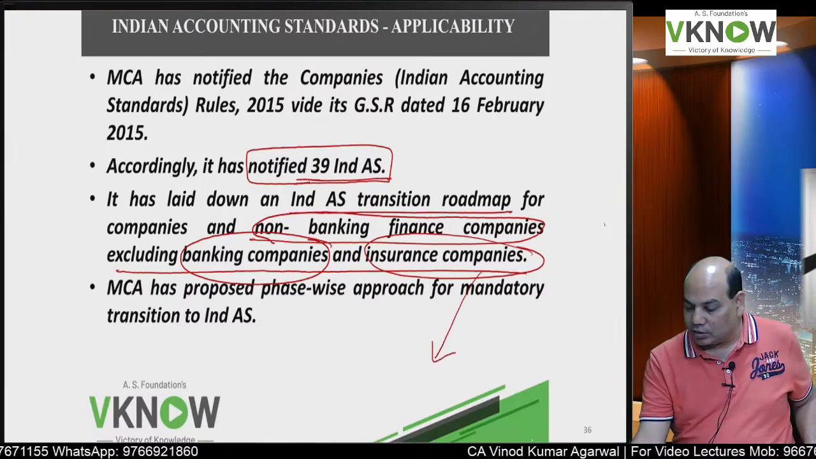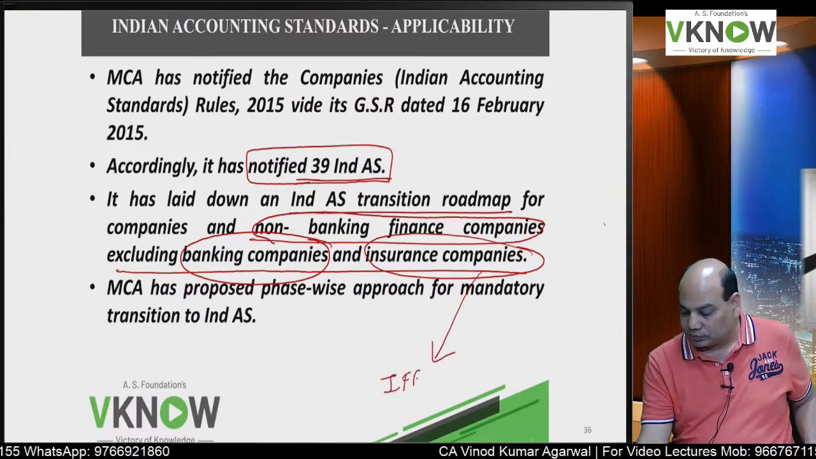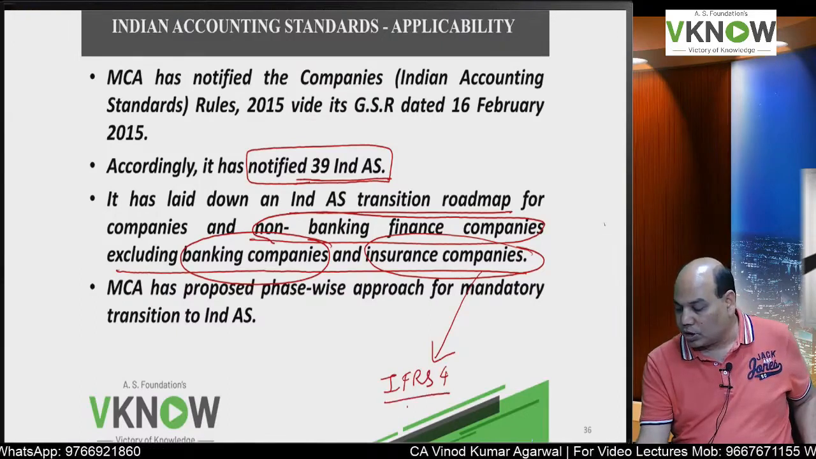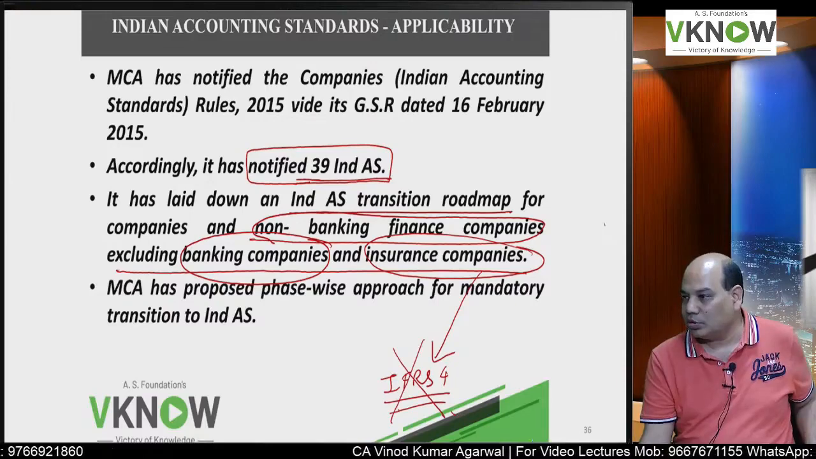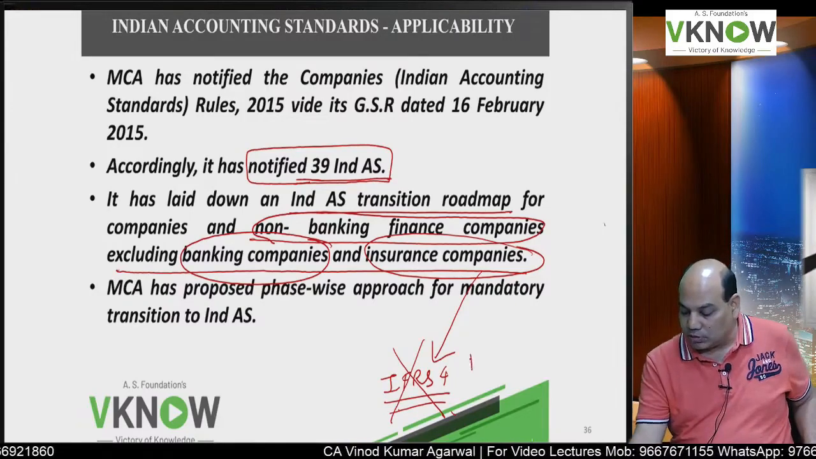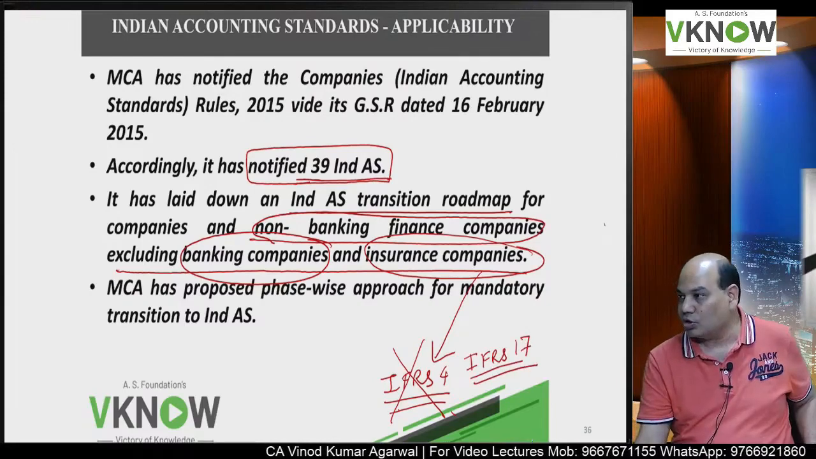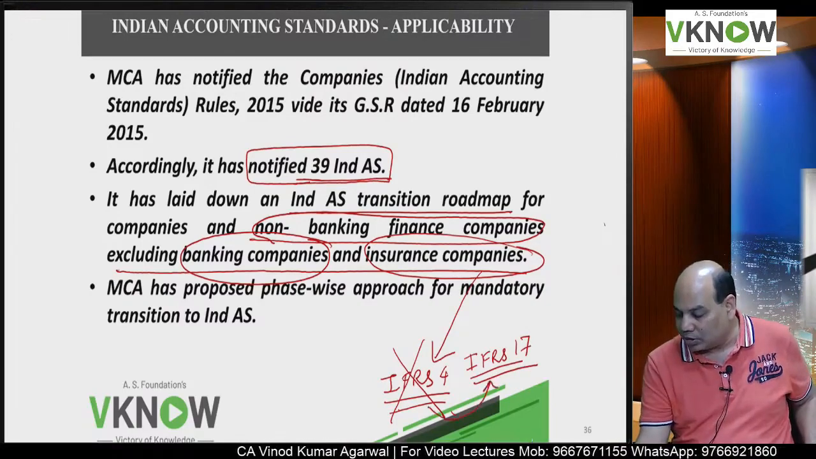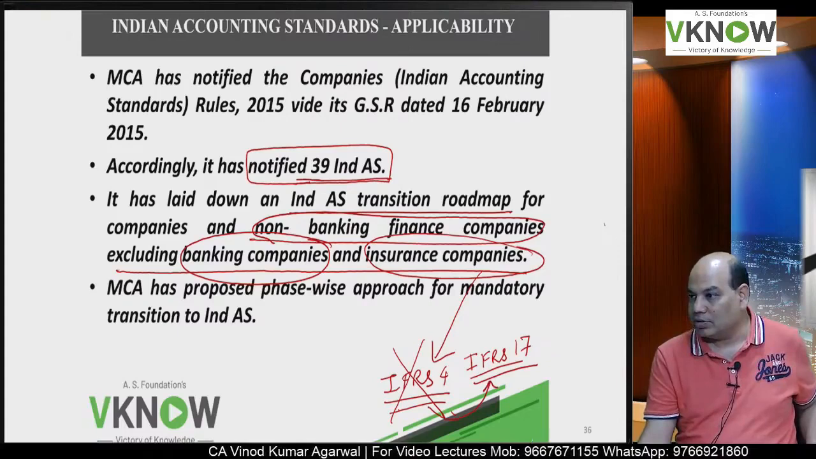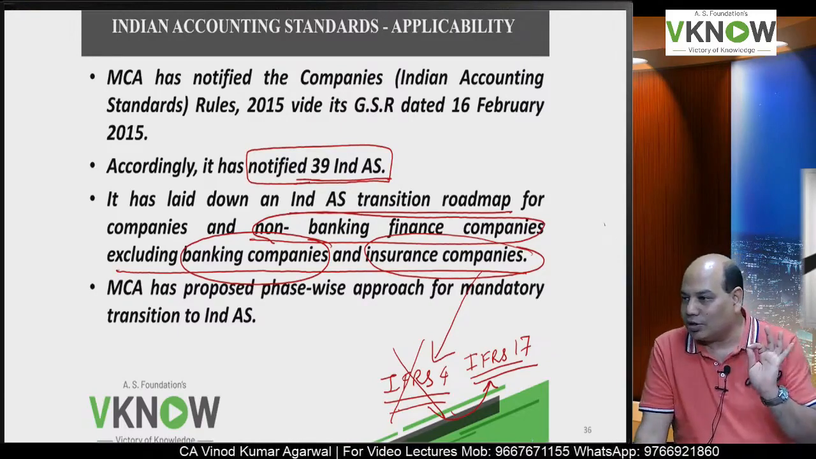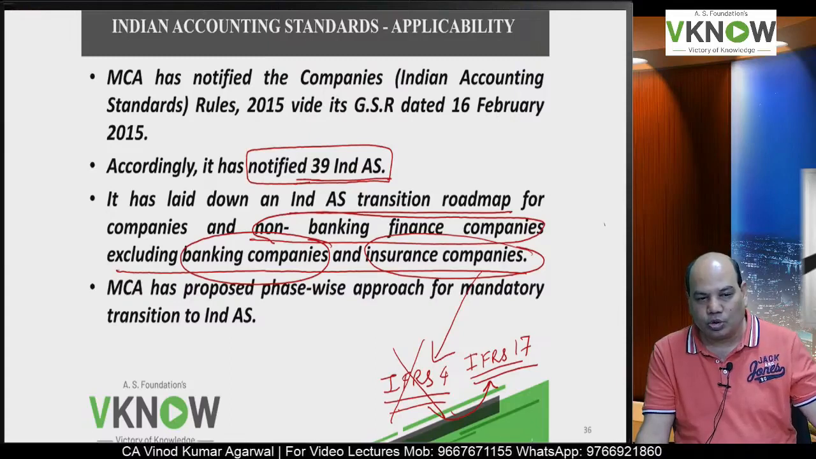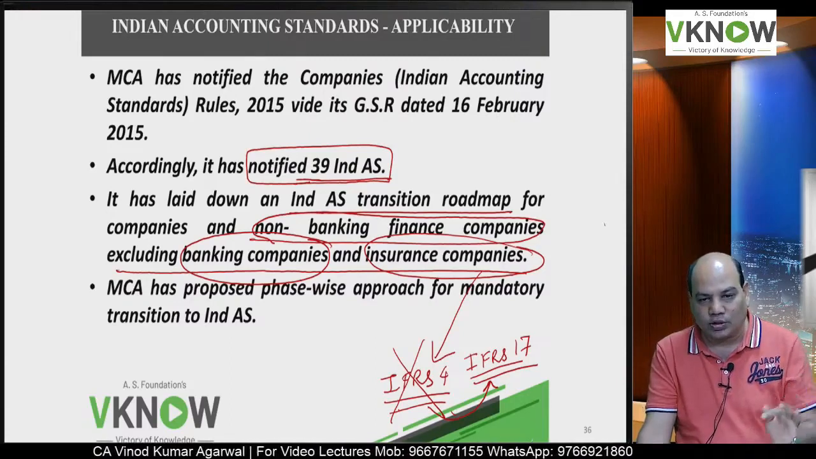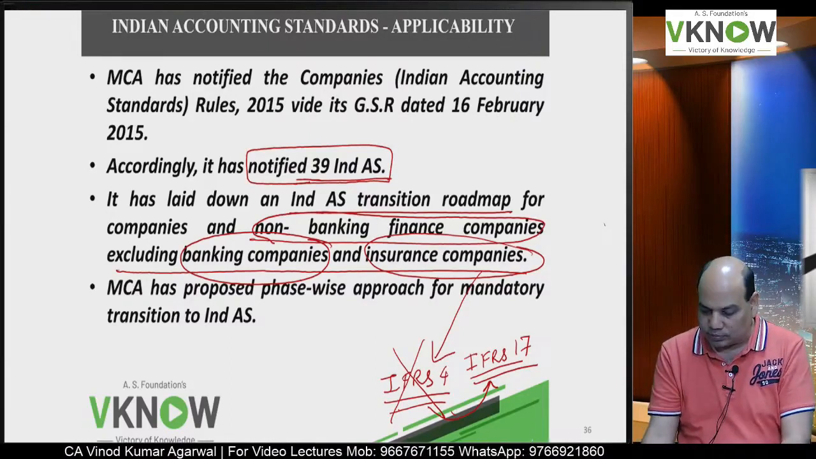In fact, there is an IFRS 4 which is called insurance contract, but it is not applicable to us right now, and there is an IFRS 17 which is again insurance contract. The same standard has been amended, but right now in India it is not applicable. So IFRS 4 is not applicable, which is the old version. IFRS 17 is not applicable, which is the new version.